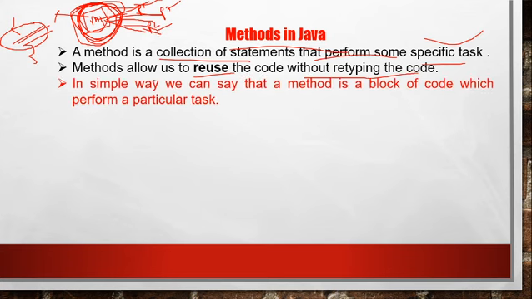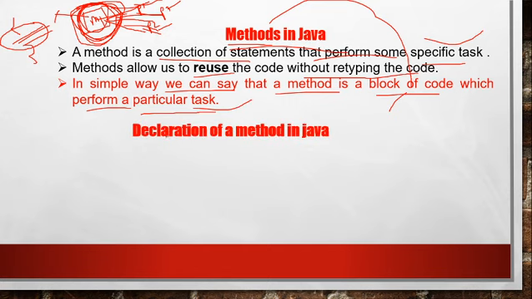I will show you. So in a simple way we can say that a method is a block of code which performs a particular task. A method or function is a block of code. Nothing else, in one line you can say it's a block of code. How to declare the function and what concepts are there, that we will understand. But before that, understand the methods. I will show you the example in Blue so that it will be clear to you.